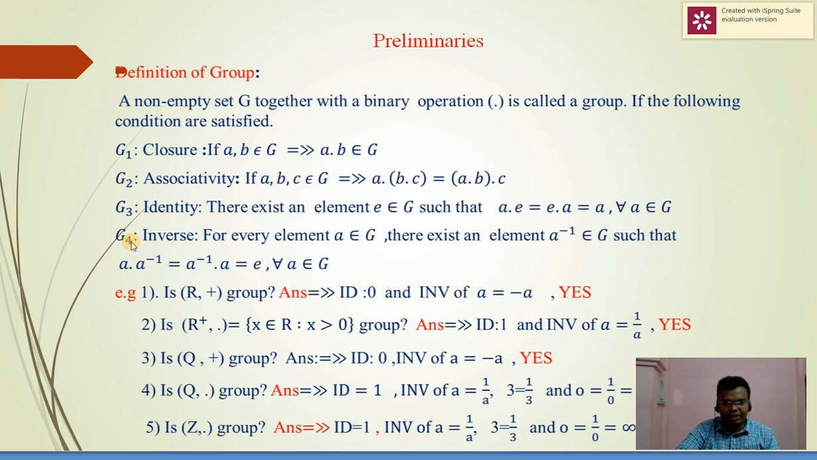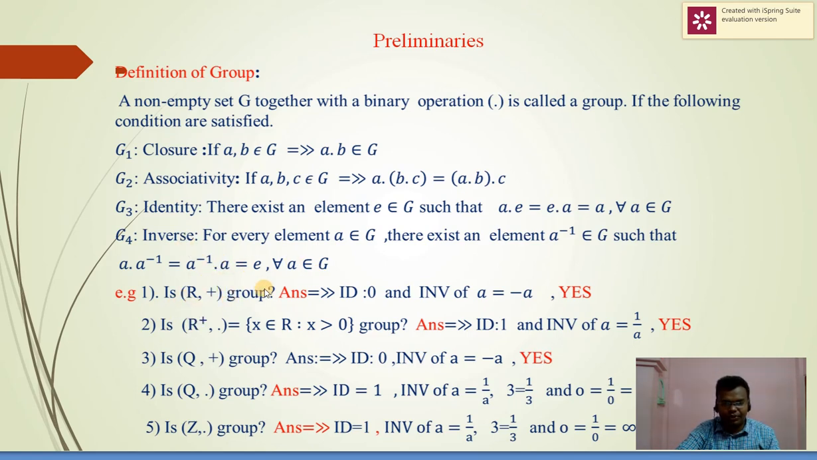And fourth, existence of inverse. For every element a belonging to G, there exists an element a inverse belonging to G such that a dot a inverse is equal to a inverse dot a is equal to identity, for all a belonging to G. We see here some examples of a group.